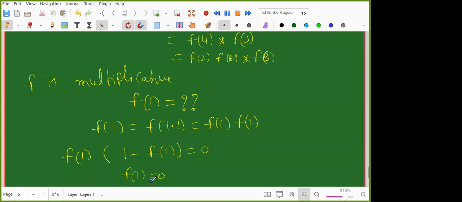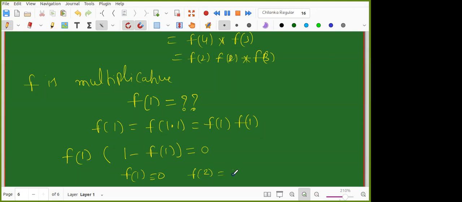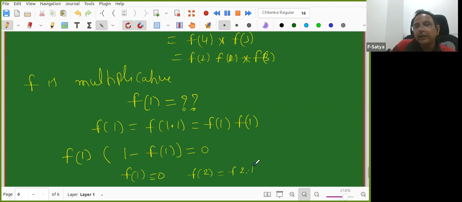So, but then f of 2 is equal to f of 2 into f of 1. Very good, whoever is telling, wonderful actually. Now f of 2 value, you are correct. It is 2 into 1. So GCD of 2 comma 1 is 1, so it is f of 2 into f of 1. Wonderful. So f of 1 is 0. So it is equal to 0.